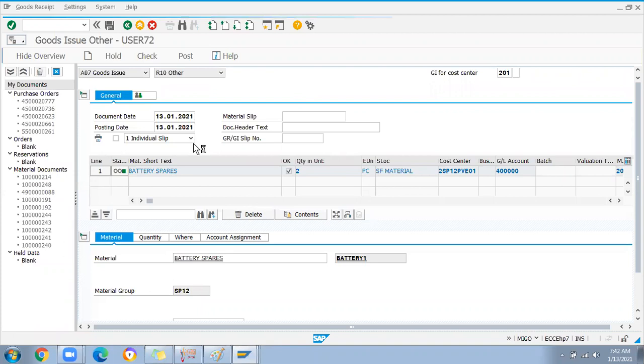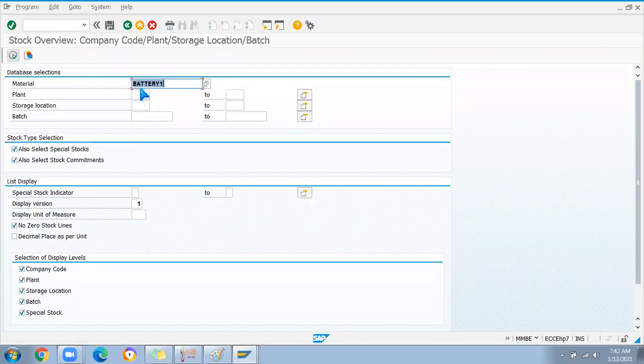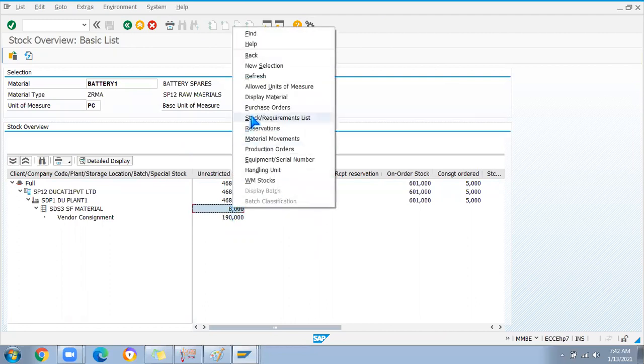Now I'll post it. Okay, this got posted. If I go to MMBE, if I execute with this SDP1 and SDS3, okay. So 8 was the 10 was the quantity which was available in our own stock. Sorry. From there, 2 number is used for cost center consumption.